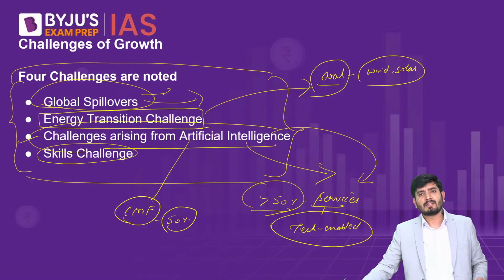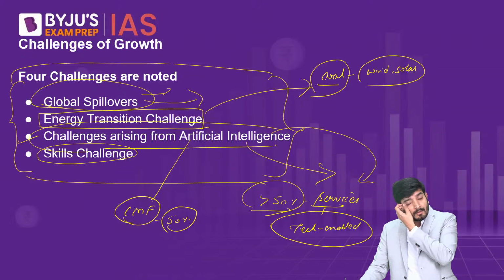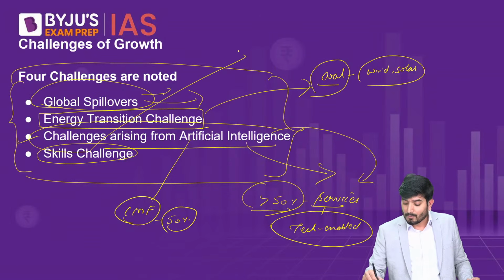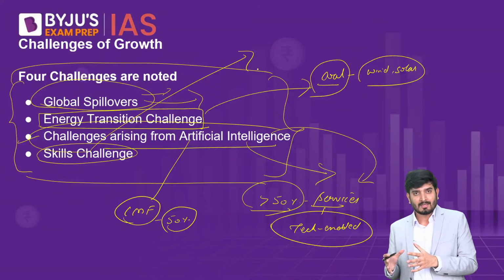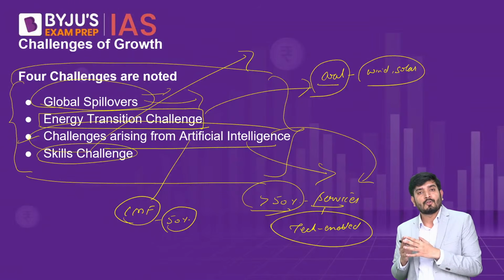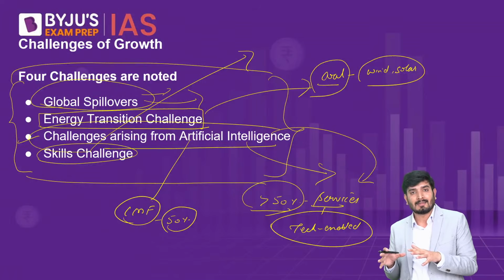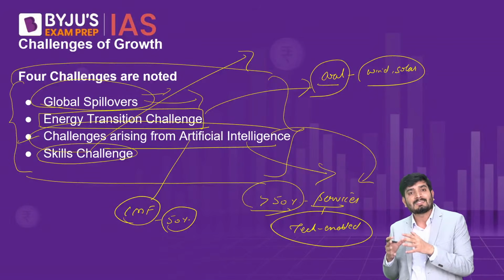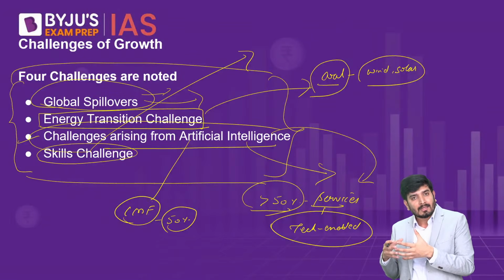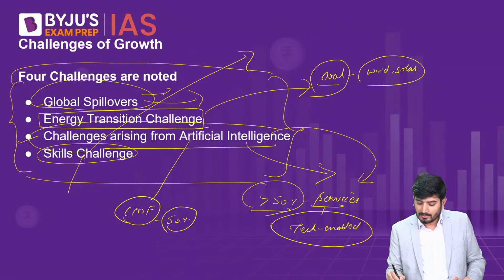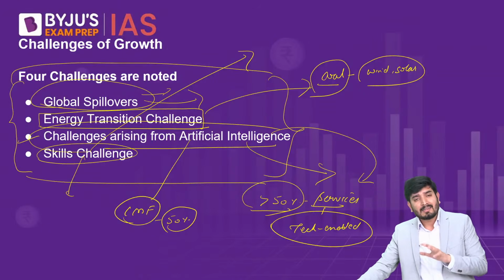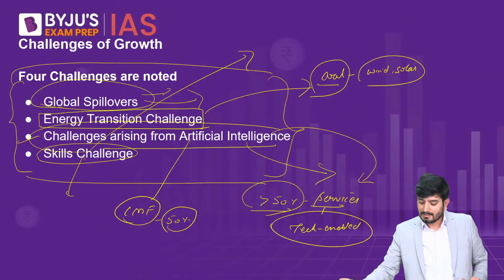Now, we can say that we are the most populous country of the world, but we are just the most populous country of the world. We cannot say that we have the most able human resources. We can only say that we have the most able human resources when we have these people skilled. So today they are just human. If we have to convert them into resources, if we have to properly channelize their abilities, then we have to skill them. And the government is also trying its best efforts through various programs like Skill India Mission, National Policy on Skill Development and Entrepreneurship, having a completely dedicated ministry on skill development to tackle this challenge.